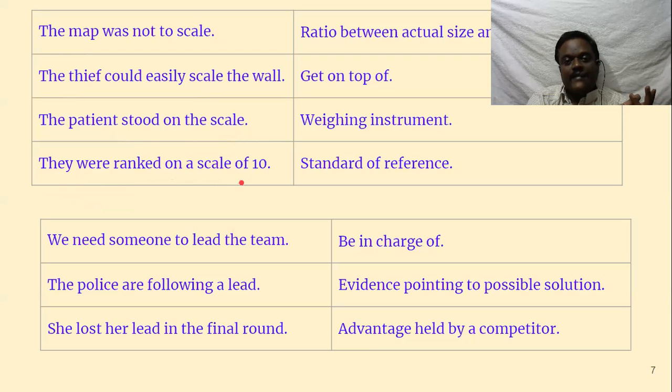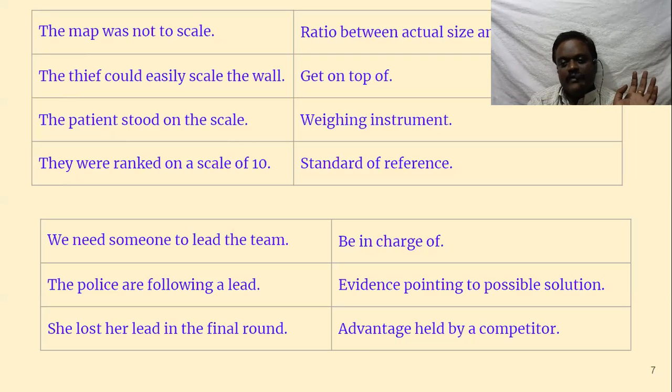They were ranked on a scale of 10. Scale of 10. Sometimes, you are asked to give feedback and they will give you 1, 2, 3, 4, 5, 6, 7, 8, 9, 10. If it is extraordinarily good, you give 10 points. If it is okay, 9 points, 8 points. If it is very bad, worst, you give 1 point. Sometimes you can even give 0 points.